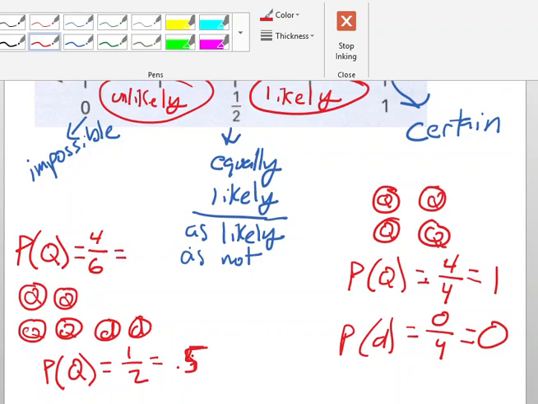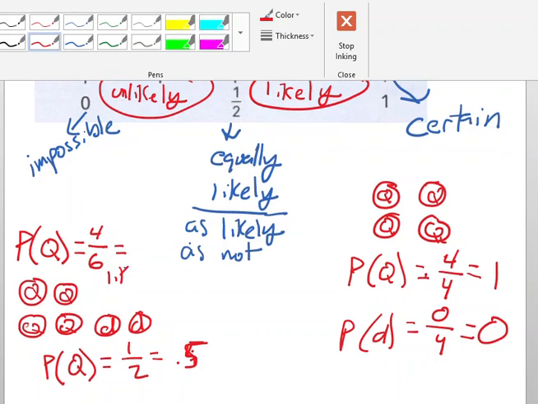So it is likely. And my chances of pulling out a dime would be 2 out of 6, which would be unlikely.